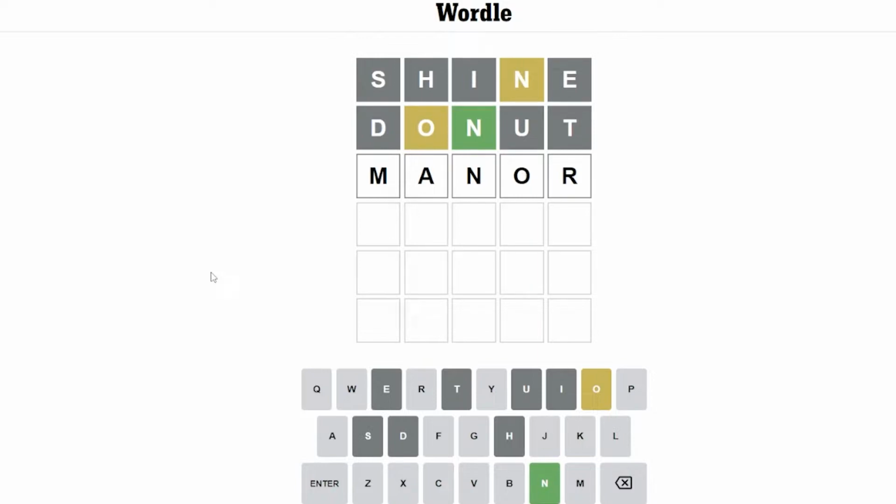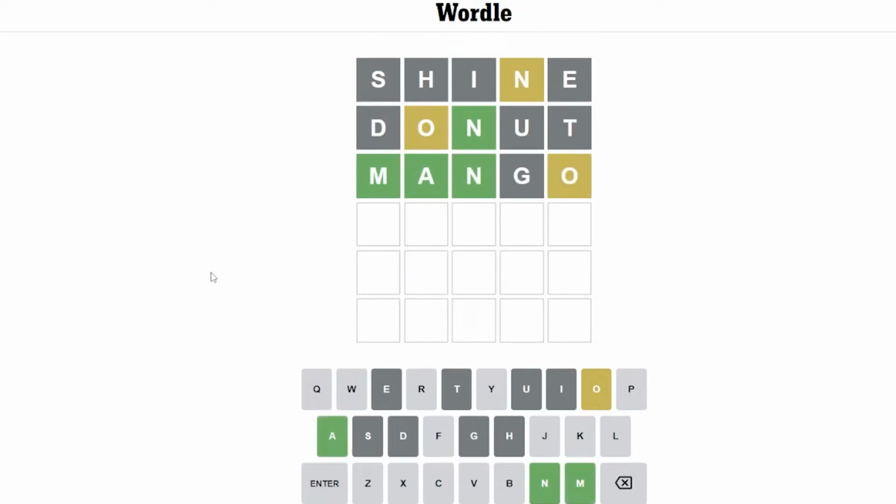But at this point, I feel like we're going to narrow it down either way. Now, another word it could be is armor, though that's a much worse guess because it uses the 2 R's. I'm not sure it actually makes much difference whether you go with manor or mango. I feel like either way we're going to nail down enough information that if we don't get it right this turn, we'll get it right on the next turn. I like mango better as a word. We're going to go with that. Okay, I think it's manor.